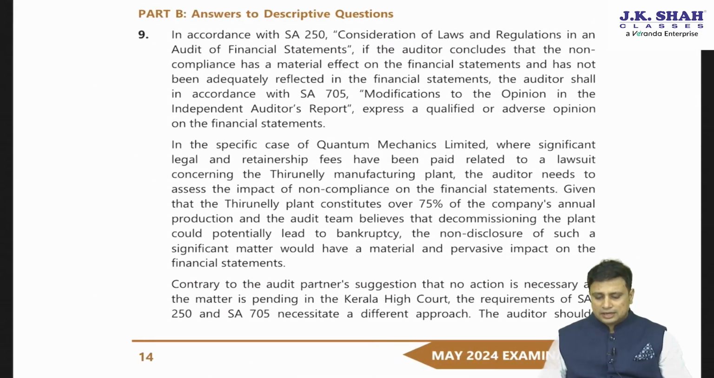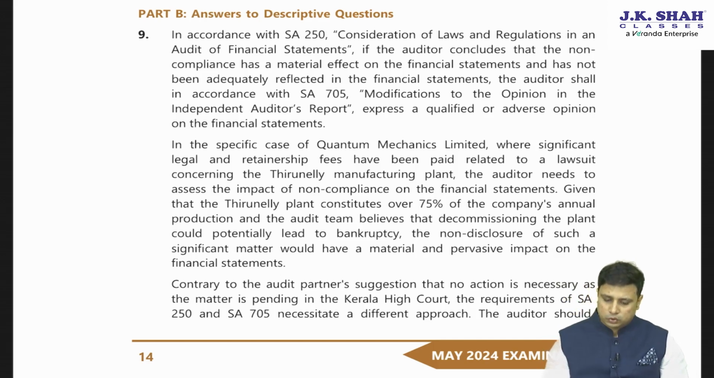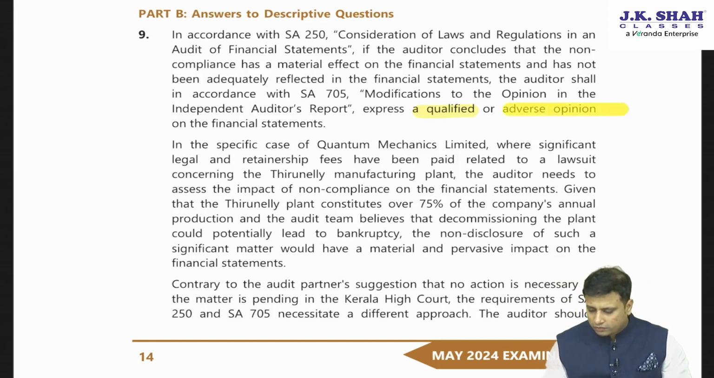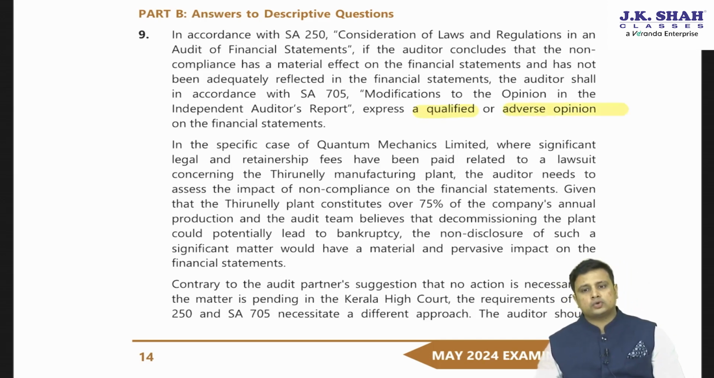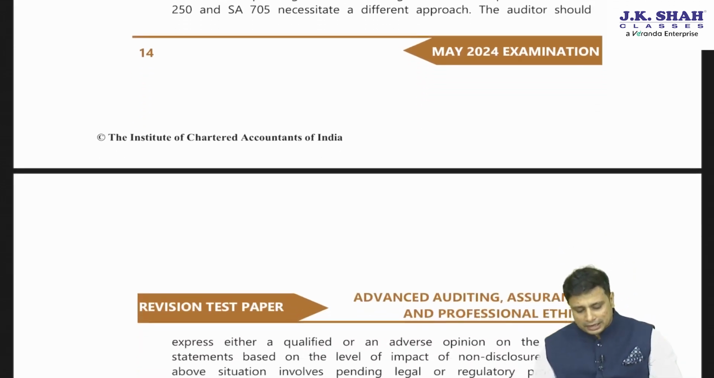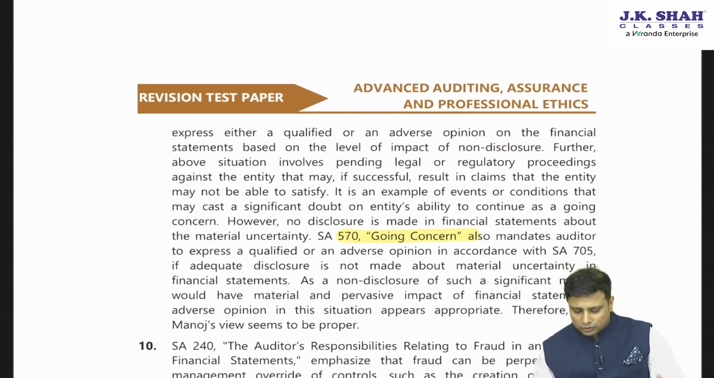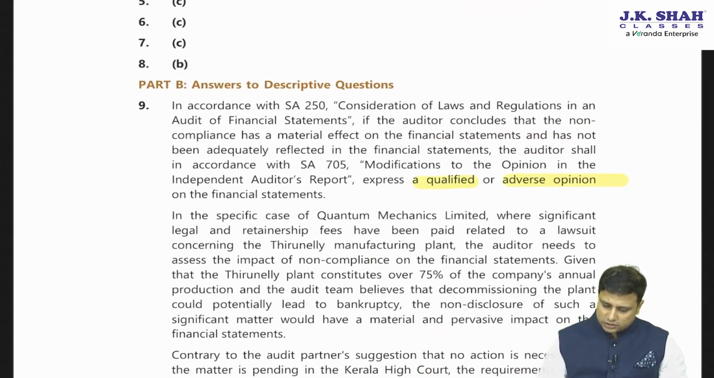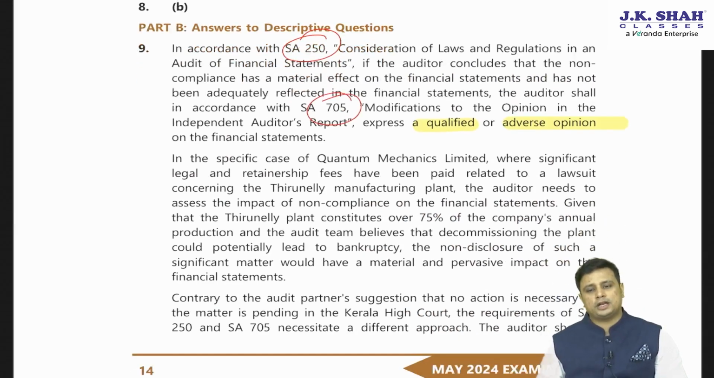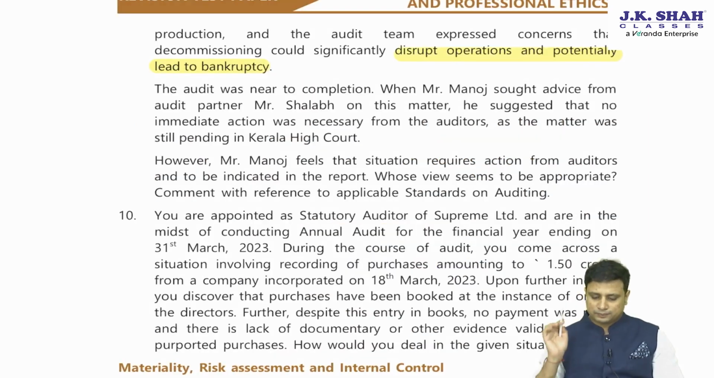So here in this case, if we think so, there is non-compliance with the laws and regulations, we may have to modify our opinion. Since they have not given the disclosure, we may have to express a qualified or an adverse opinion. Also, since 75% of the revenue was from that particular plant, it may also affect our going concern. So we also need to consider our impact on the going concern. So a basic question where we have to mention SA 240 or modify the opinion as per 705, also consider the effect under 570 under going concern.